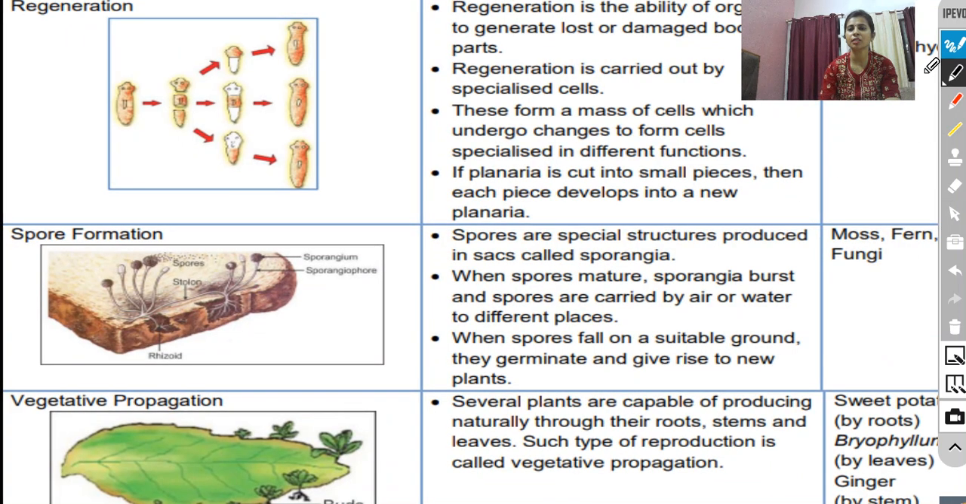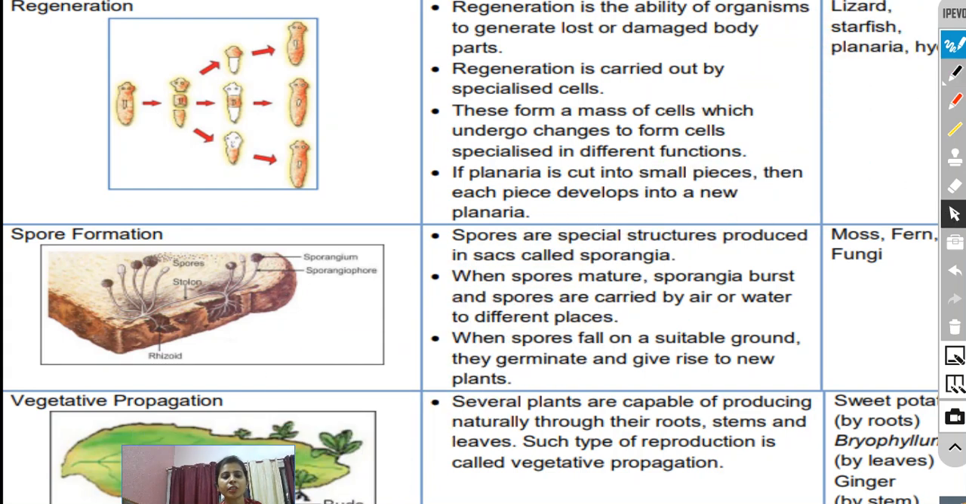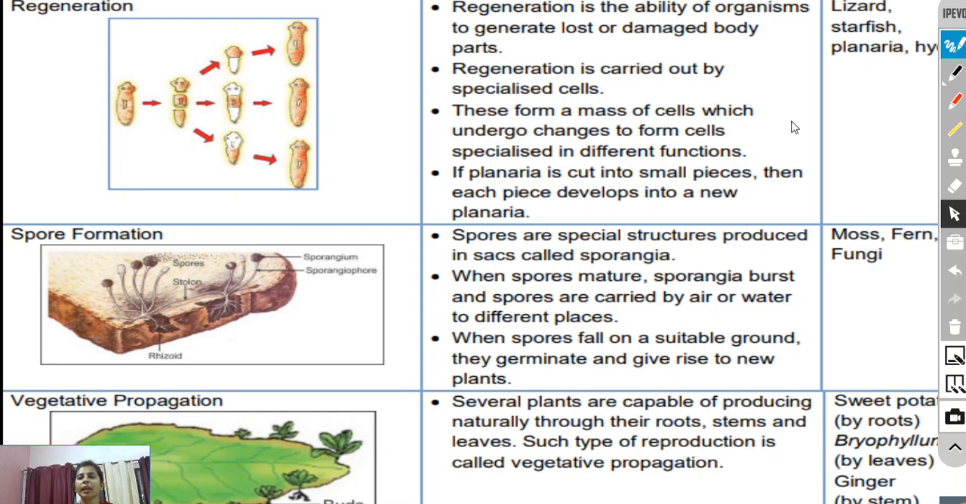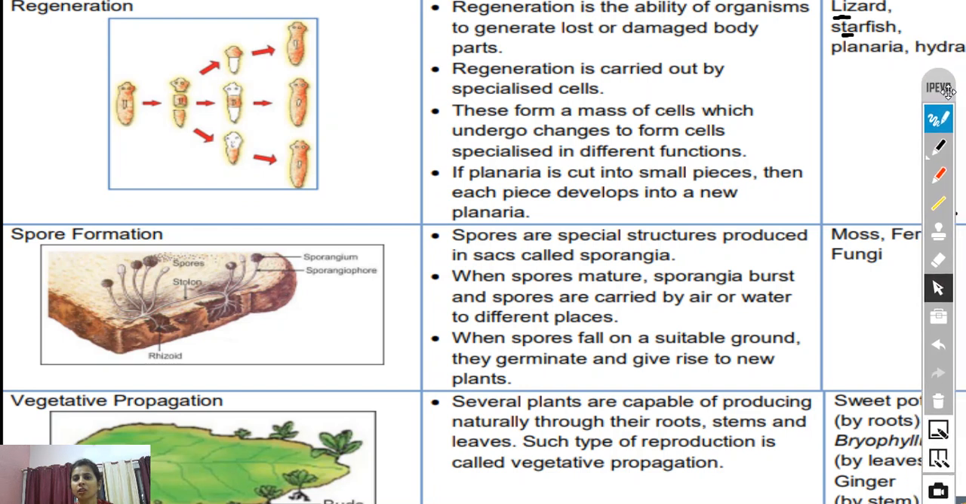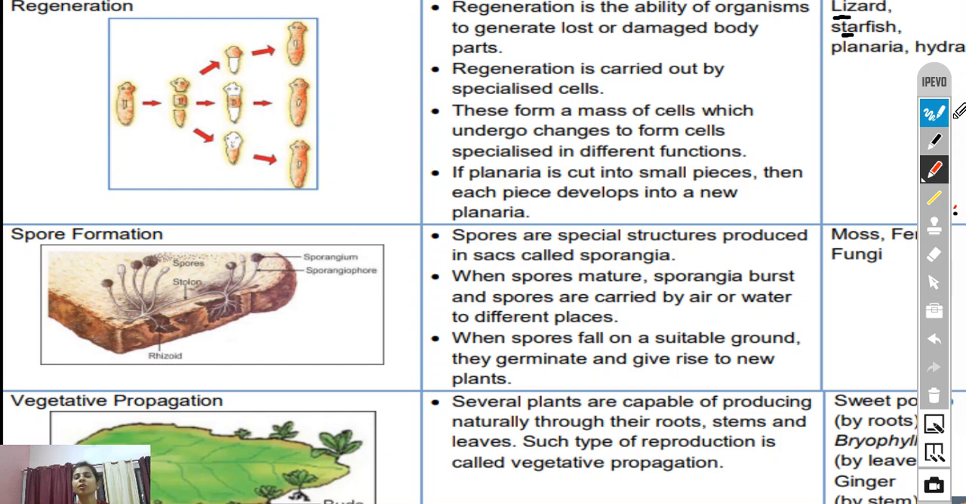Now moving to the next, regeneration. Regeneration is often observed in planaria. Children, always remember the examples: planaria, lizard, starfish and hydra. Hydra also has regeneration. Always remember, if a question is asked, it is a previous year question, name the two methods of asexual reproduction in hydra. So one is budding and second is regeneration.